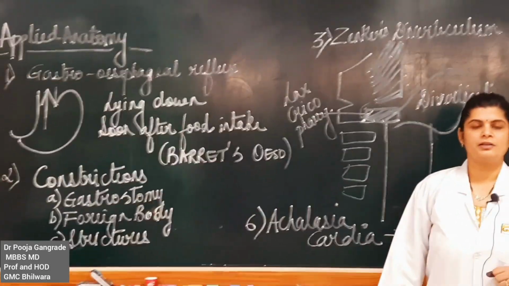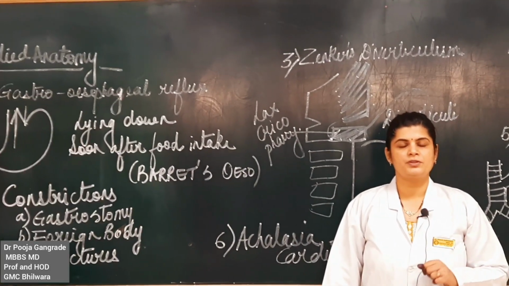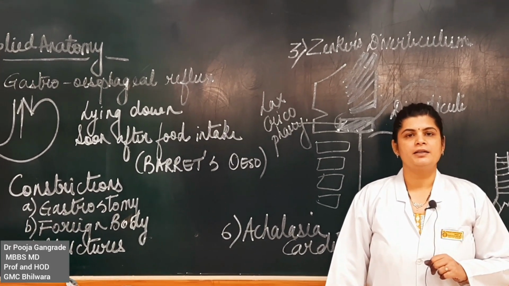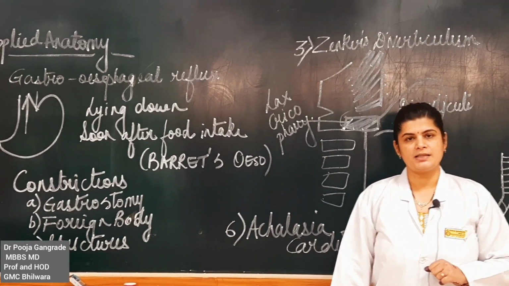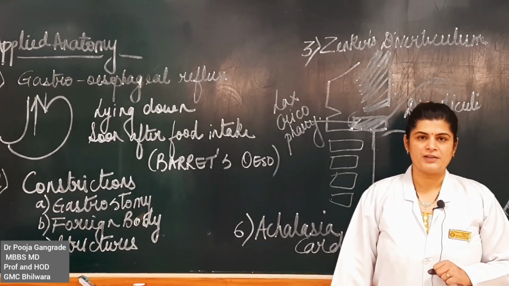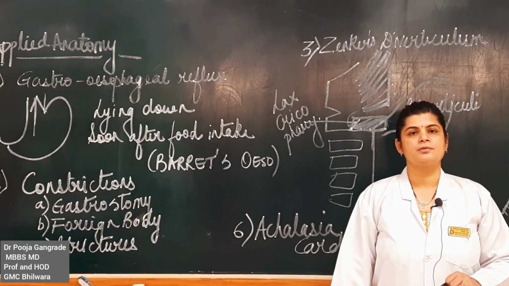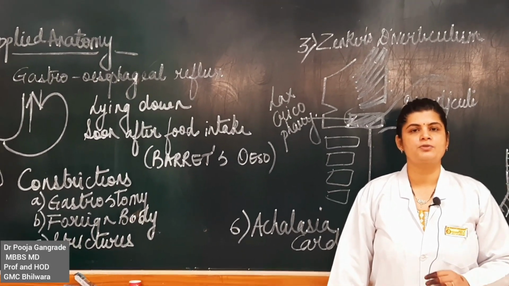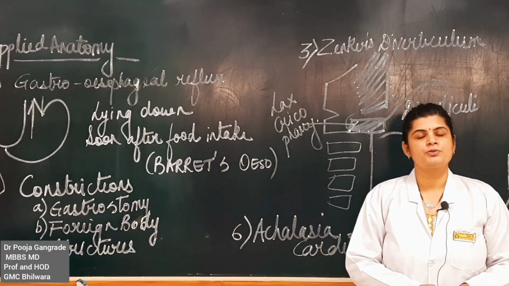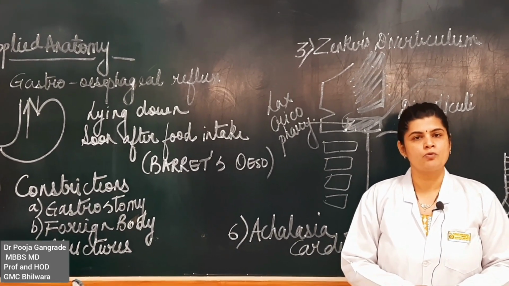Just before starting the applied anatomy, I just want to finish off with the nerve supply of the esophagus. The esophagus is supplied by the parasympathetic as well as sympathetic nerve plexus. The sympathetic outflow comes from T5 to T9, whereas the parasympathetic is the one which is coming from the anterior and posterior vagal trunks. Alright? The parasympathetic is the one which is responsible for the peristaltic movements.